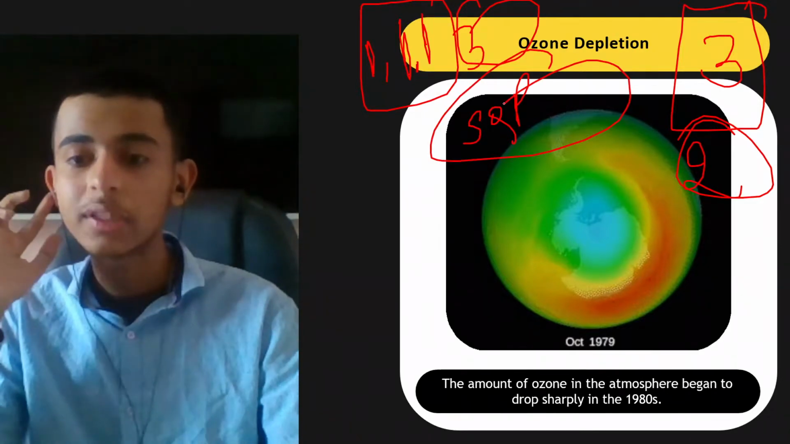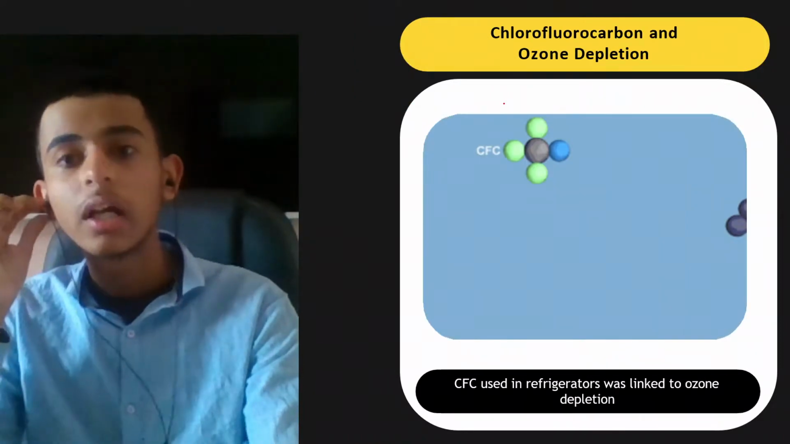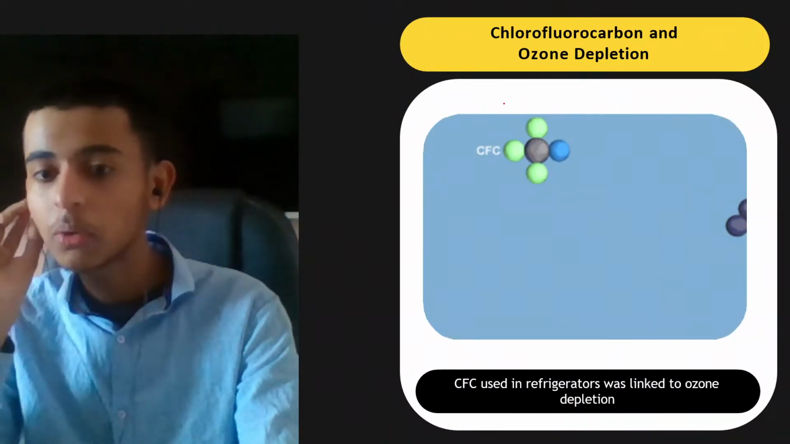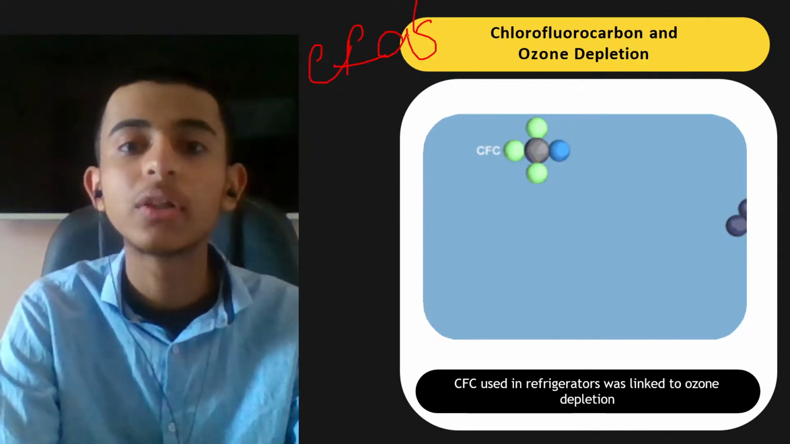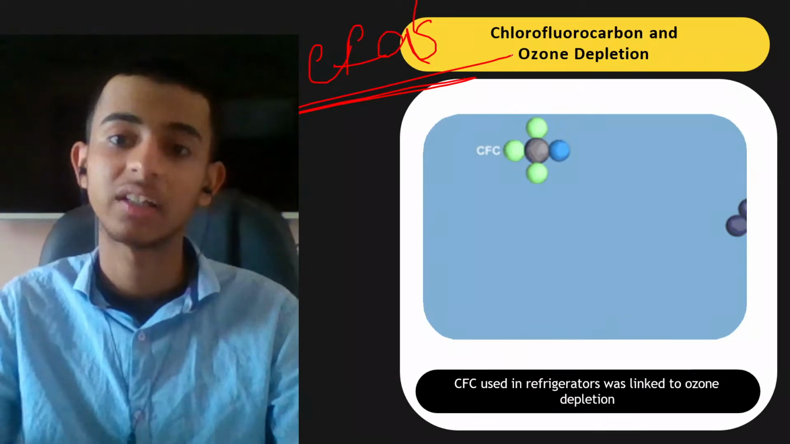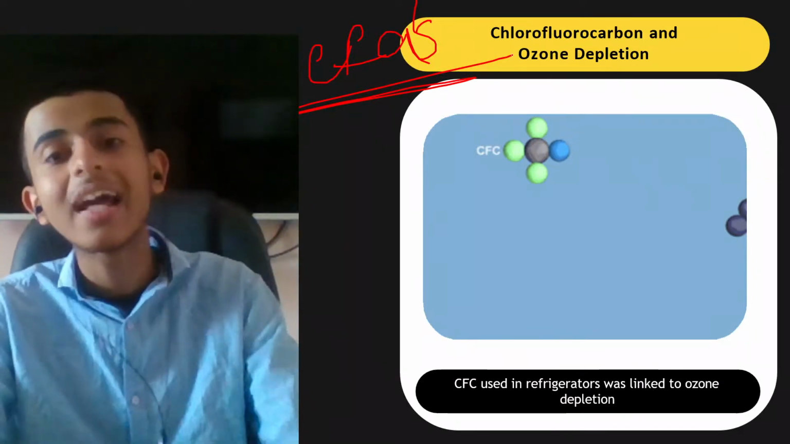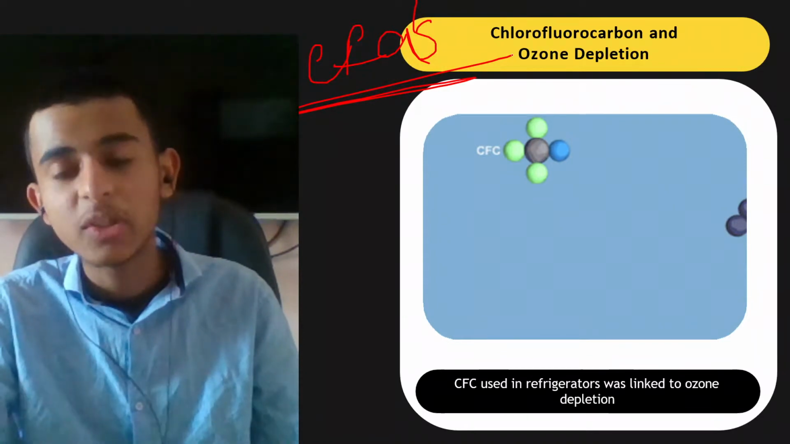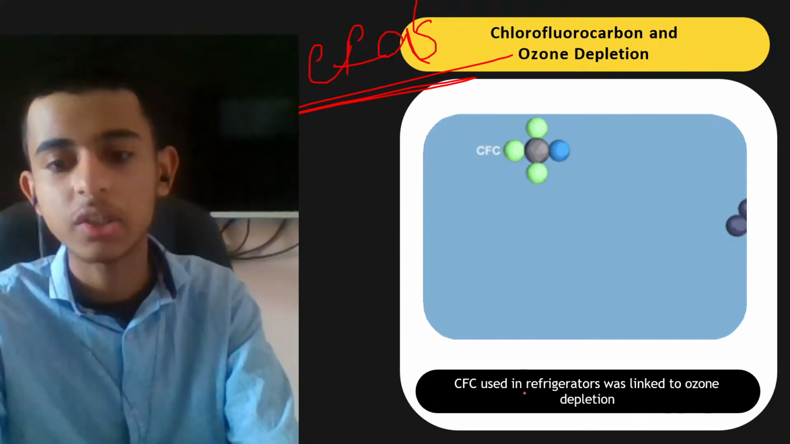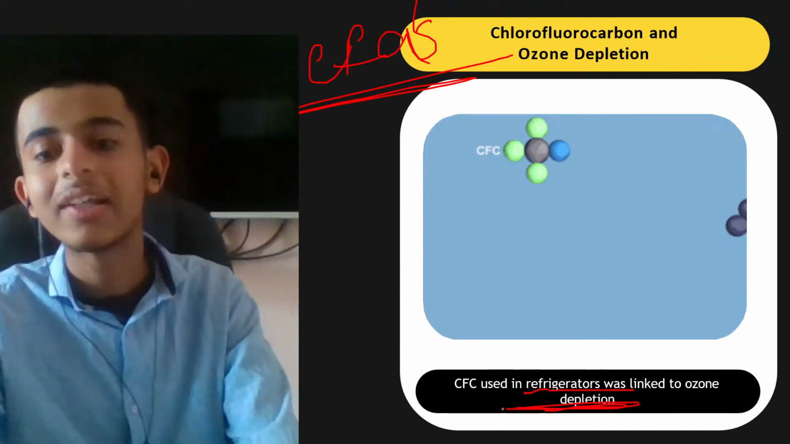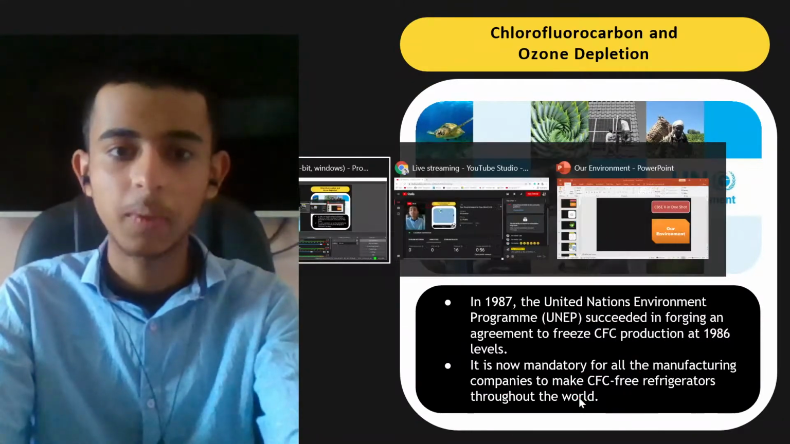Now the amount of ozone in the atmosphere began to drop sharply in the 1980s. What happened exactly? This was because of the chlorofluorocarbons, CFCs. They deplete the ozone layer, they reduce it. And if that happens, then we'll be directly exposed to the harmful rays of the sun, which can cause skin cancer. Now, CFCs are used in refrigerators and they were linked to ozone depletion. Right, everyone?